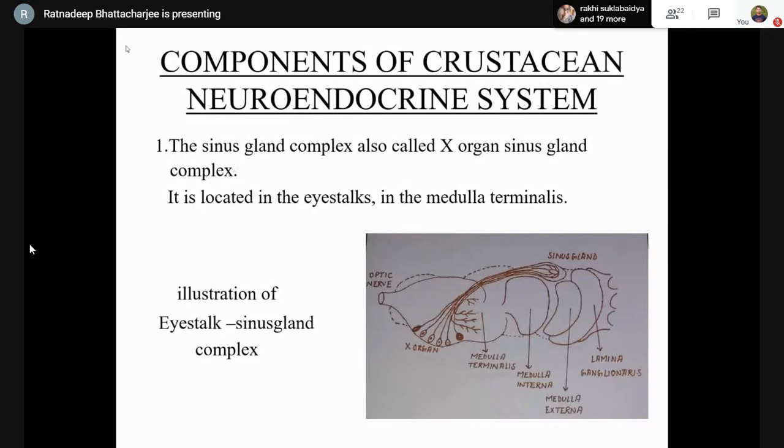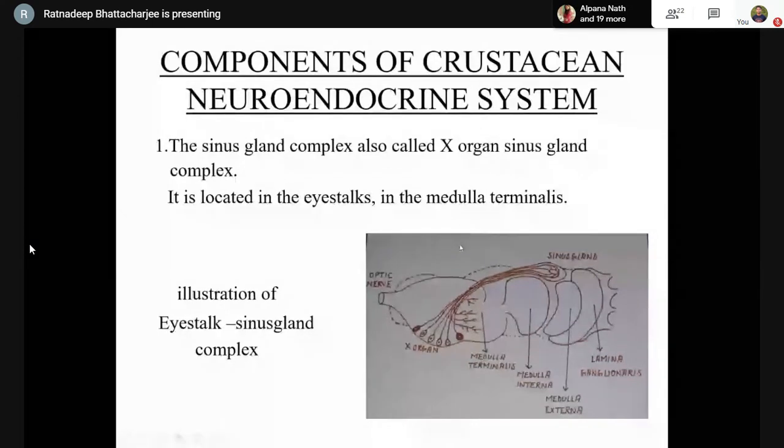Now for the components, first of all is the sinus gland complex, which is also called the X organ sinus gland complex. The sinus gland serves for the storage and release of the neurohormones from the X organs, and so they are collectively called the X organ sinus gland complex. Now, it is located in the eye stalks in the medulla terminalis.